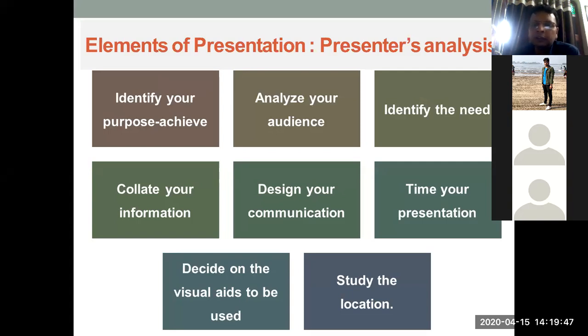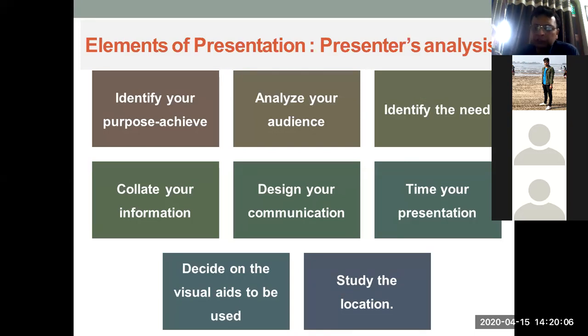Identify the need. Why am I going to present it, right? So what is the situation in which I am going to present? Collate your information. Whatever data you have collected from different sources, it has to be properly arranged. So collating the information is important.